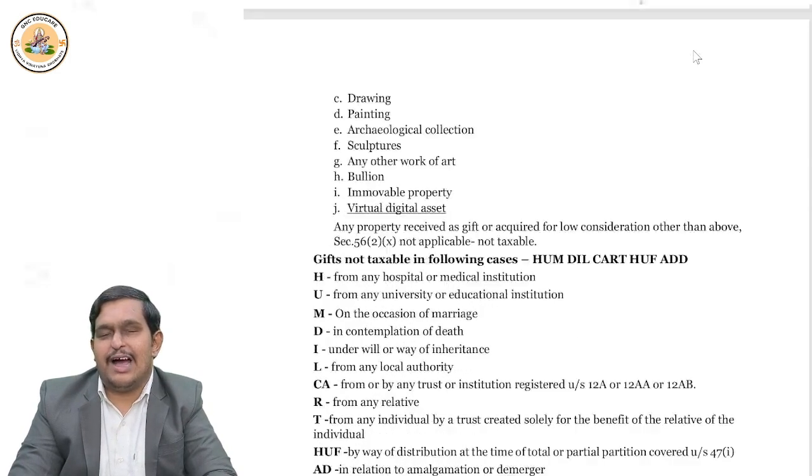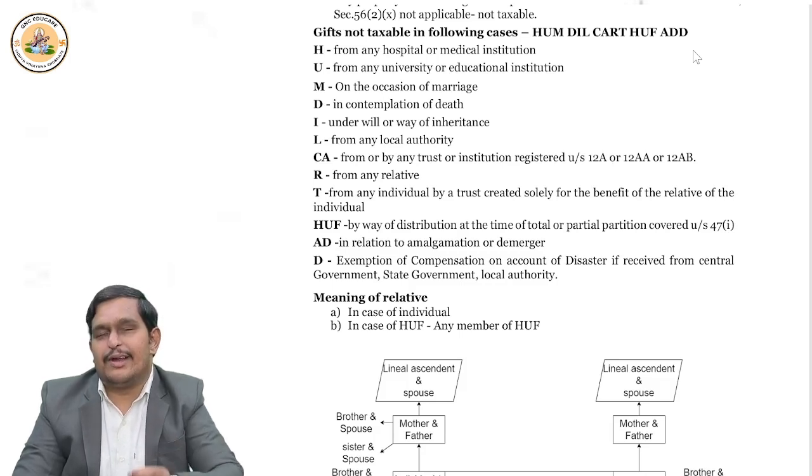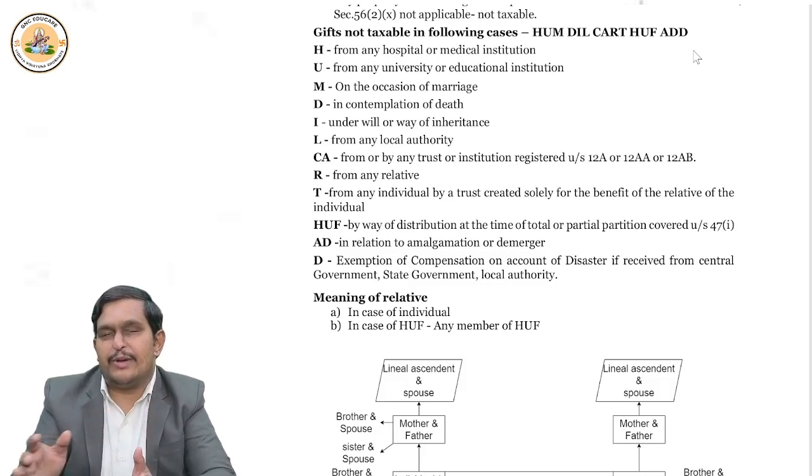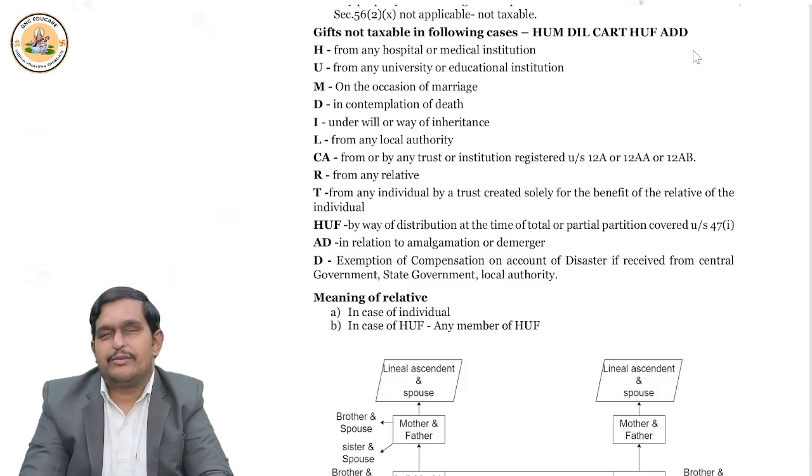What are those cases? If a gift is given to a hospital or medical institution, to a university, in the case of marriage, in relation to a death, or in relation to inheritance or will, for example a father transferring property to children, or if the gift is given by a local authority, or a charitable institution gives any gift to you, in that case this gift is fully exempt.